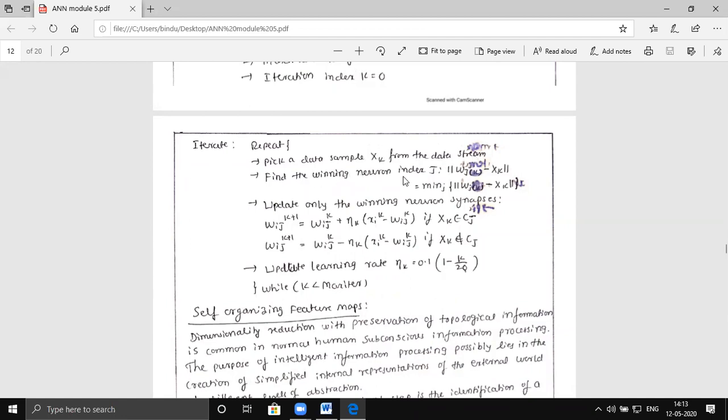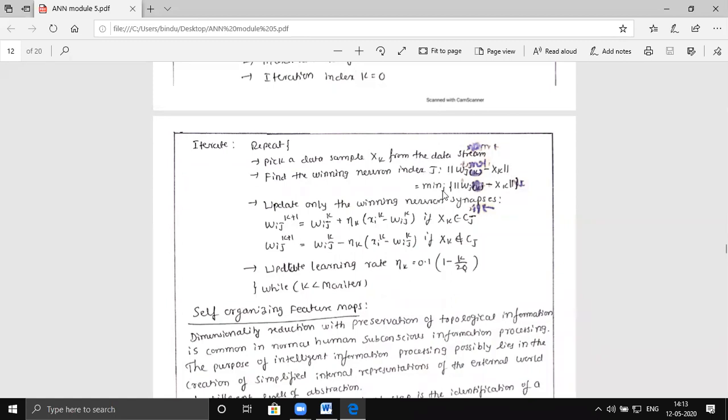Now, find the winning neuron index j. What is the meaning of this? What you do is find the difference between the input xk and each of these patterns. Let us say input xk is something. Find the difference between this and a ship, this and an aeroplane, this and a cycle, and this and a bus, or another vehicle. Which one of them generates the least difference value? So that is given as minimum over j of ||wj minus xk||. One of them will surely generate a minimum value. You should see to it that no two values are identical.